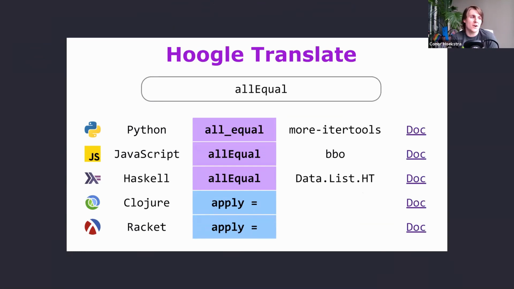And you could make the argument that Clojure and Racket don't need to implement this because it's just an apply equals in those languages or any list for that matter. But yeah, just thought I would highlight this.